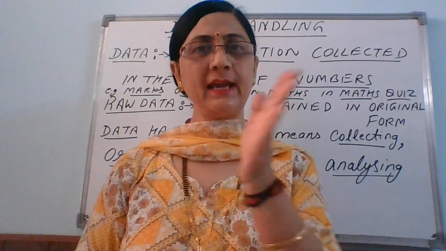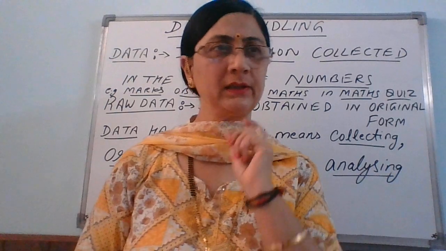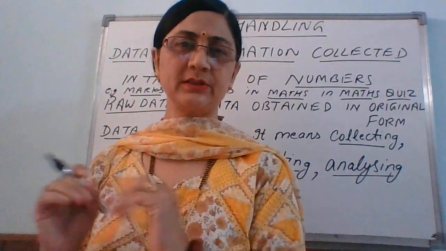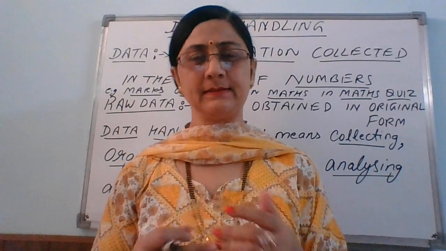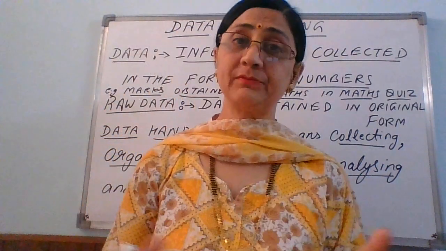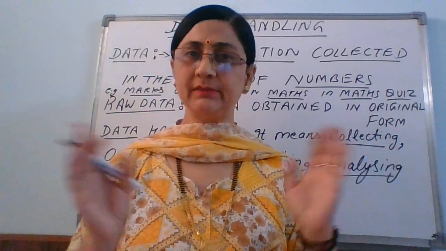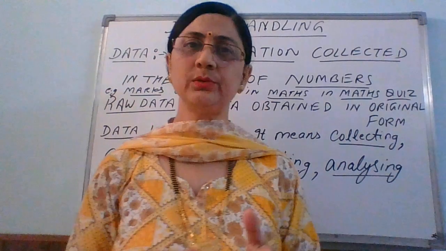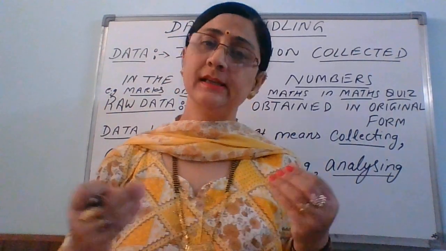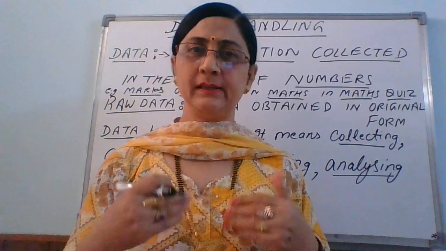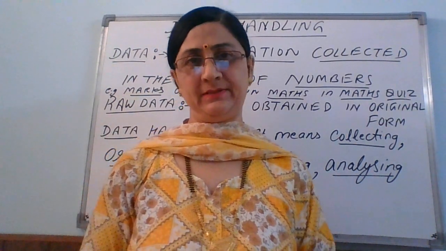Then the fourth step is analyzing. You're analyzing, thinking what's happening. Sometimes the graph goes to more values, sometimes it's less, right? So analyze it, think about it, right? Then the last step is interpreting. Now you have to draw the conclusion. Okay, you have collected the data, you have drawn the graphs also. Final conclusion, you have to draw. What is the conclusion? Like the conclusion in the case of electricity bills will be this: in which month you are getting more electricity bill, right?